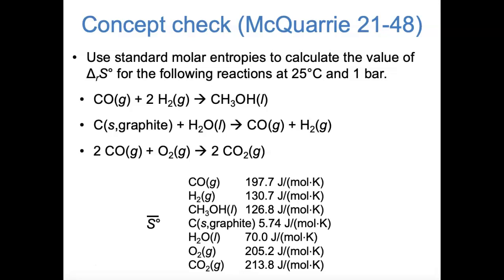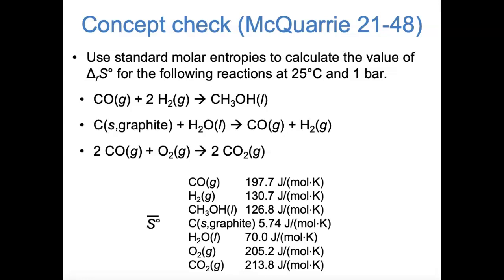First of all, notice that all of them are positive and none of them are 0. These are the absolute entropies of these substances, not entropies of formation. So, for something like hydrogen or carbon or oxygen, we don't define the entropy as 0. We actually list the true absolute entropy, so they're all positive. Also notice that in general, gases have more entropy than liquids, which have more entropy than solids. This relates to the fact that gases have the most freedom for translational motion. Or, if you'd like to think about it in sort of general chemistry terms, gases have the most disorder, because they can move around the most.